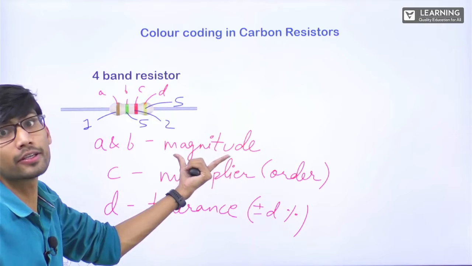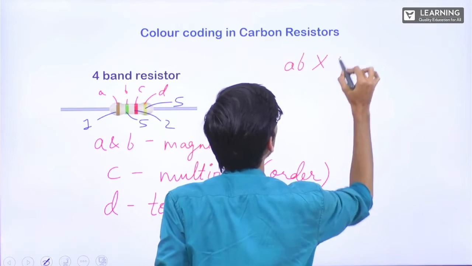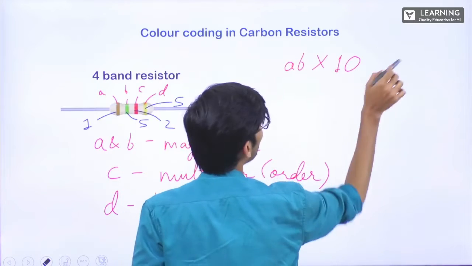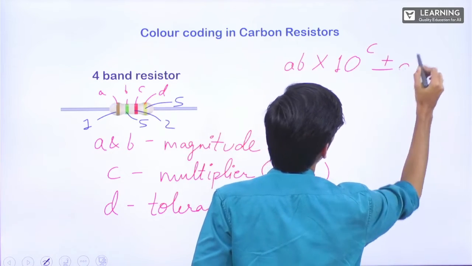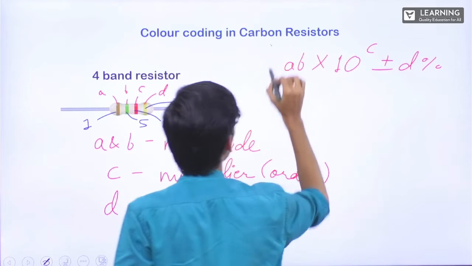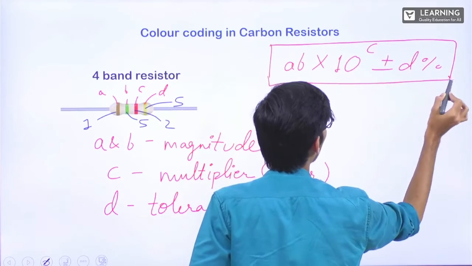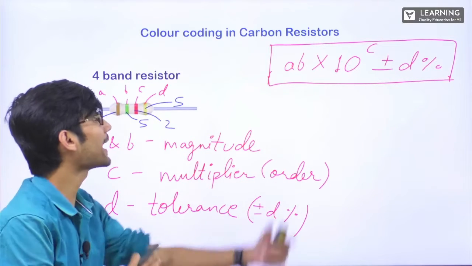A and B are magnitude. This is written AB into 10 power C plus minus D. Remember this. You have to remember this: AB into 10 power C plus minus D percent, as it is.